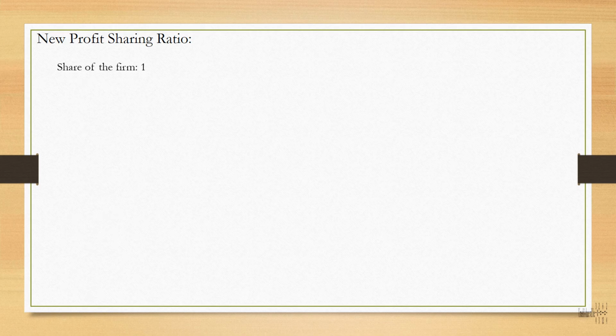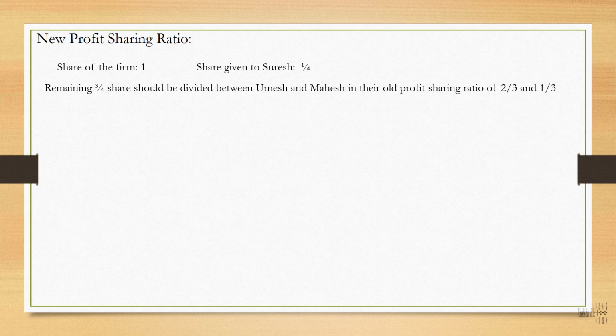See, the total share of the firm is 1, out of which 1/4 is given to the new partner. So therefore the remaining share is 3/4, which has to be distributed between Umesh and Mahesh according to the old profit sharing ratio, which is 2:1. Now we can find out Umesh's share. 3/4 is the total share remaining, out of which 2/3 we have to give to him. So therefore it is 2/4 the answer.